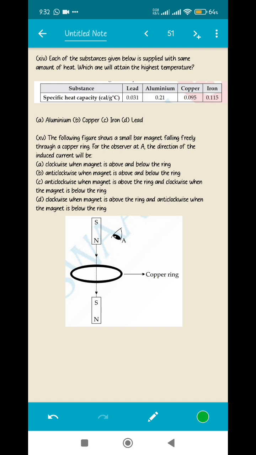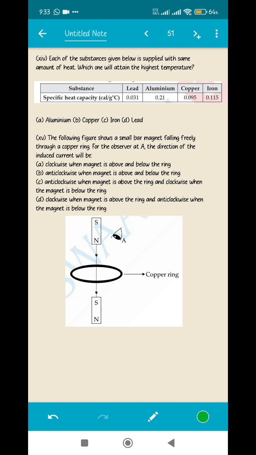Each of the substances given below is supplied with the same amount of heat. Which one will attain the highest temperature? You have been given the specific heat capacities of various substances, and your question is which one will attain the highest temperature. This is also from the chapter calorimetry. If you remember, lower the specific heat capacity, higher will be the absorption ability of the material, right? Like you know that water has a very high specific heat capacity, that means it absorbs the heat very slowly. On the other hand, copper has quite a low value of specific heat capacity. As a result, it will attain the heat very easily. This is the reason it is used in calorimeter.